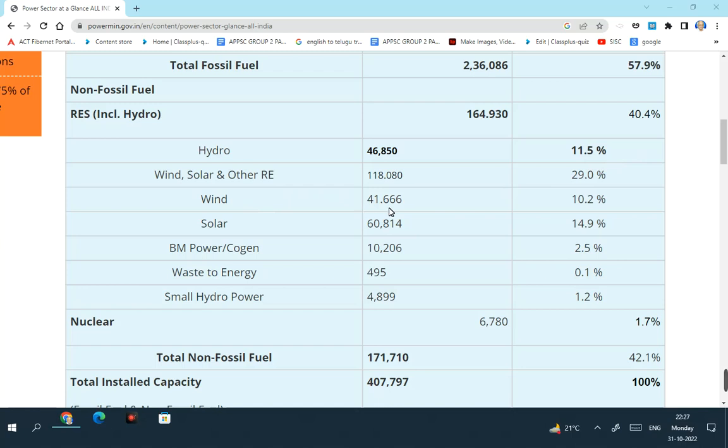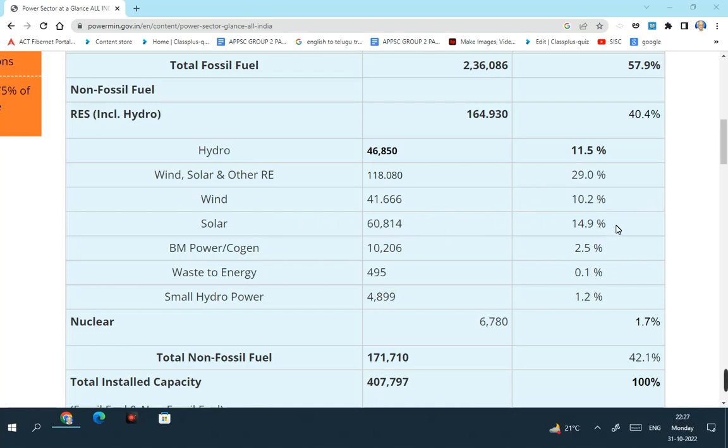If you take wind, 41,666 megawatt is produced through wind sources, which accounts for 10.2% of the total installed power capacity. Solar energy produces 60,814 megawatt, accounting for 14.9%.